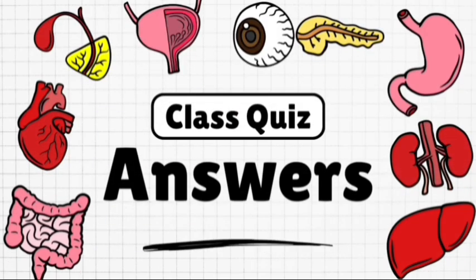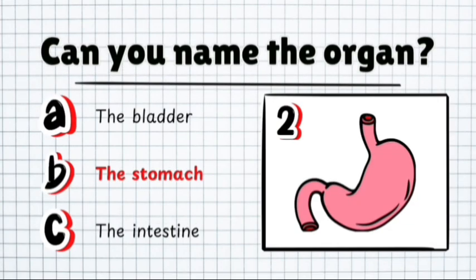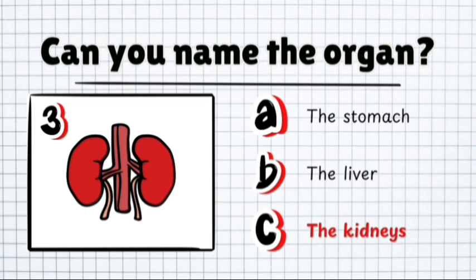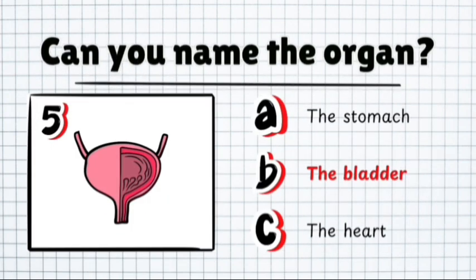Class quiz. Let's see the answers. The correct organ is the eye. The right answer is the stomach. The correct organ is the kidneys. The right answer is the heart. The correct answer is the bladder.